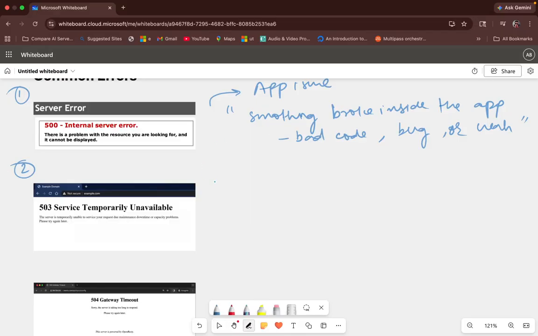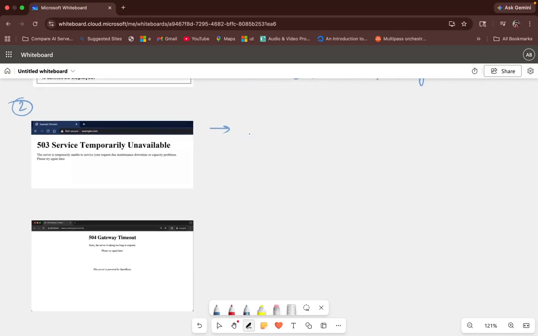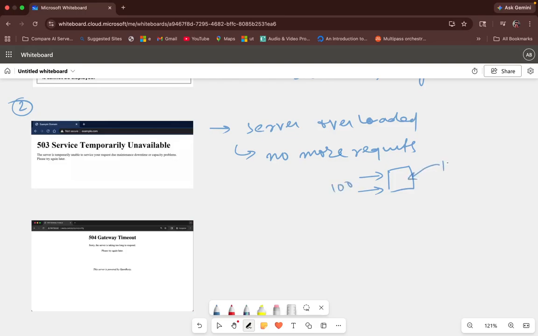So this directly means your server is overloaded. So what does this mean? Server overloaded. It means that your server has taken too many requests, and it cannot take any more requests. So this is your application. Your limit was 100. It has already reached 100 users, and if it is the 101st user, then he will see an error called 503, service temporarily unavailable, right?